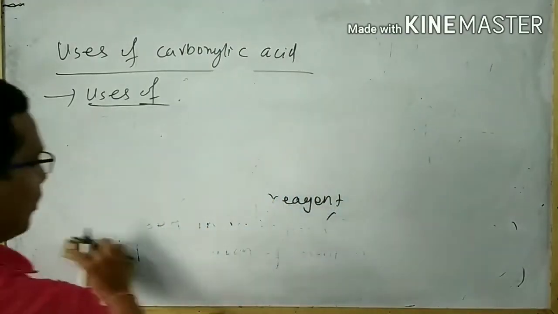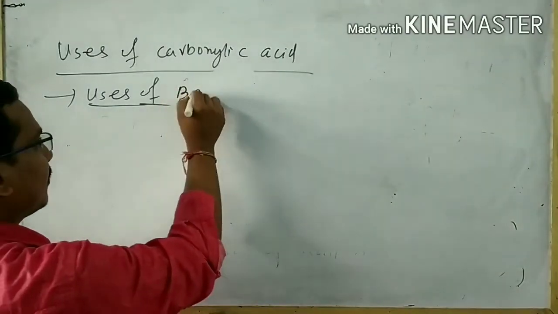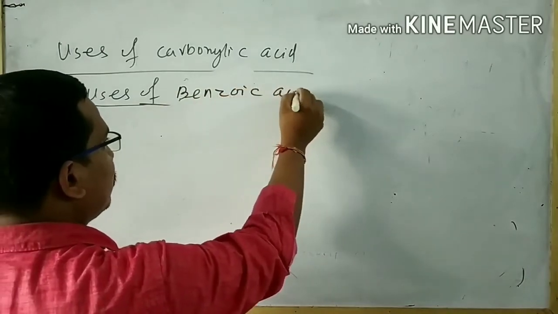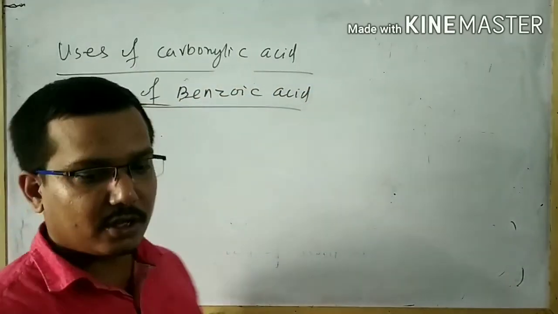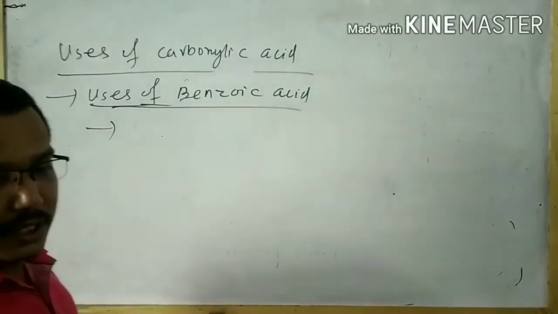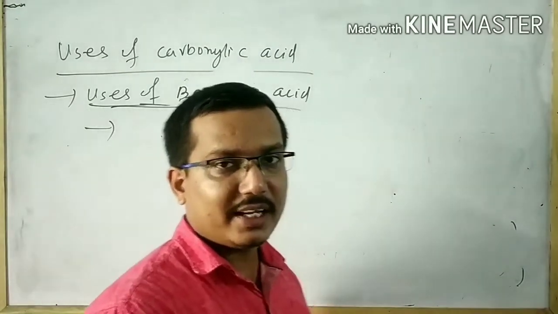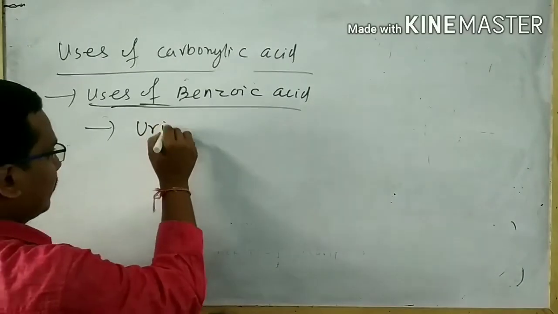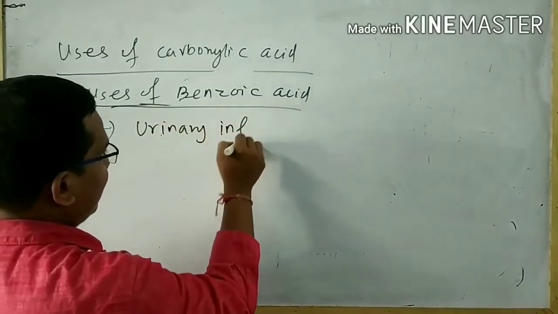Next I will discuss the uses of benzoic acid. What are the uses of benzoic acid? Benzoic acid is used as a medicine in urinary infection.